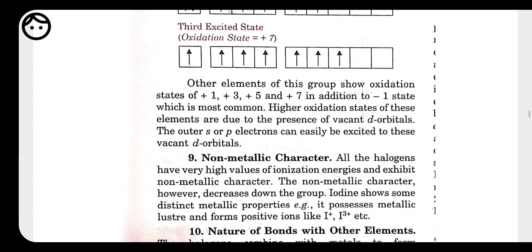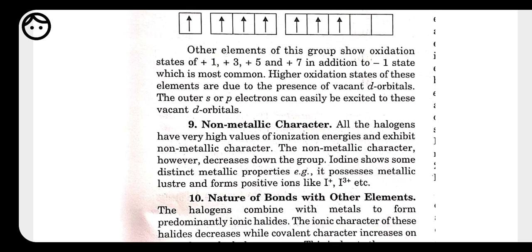Next we have the non-metallic character. Halogens are highly electronegative in nature and have very high ionization energy, that's why they exhibit non-metallic character. But when we move from top to bottom in a group, the non-metallic character decreases, because non-metallic character depends on the size. As the size increases, the non-metallic character decreases.